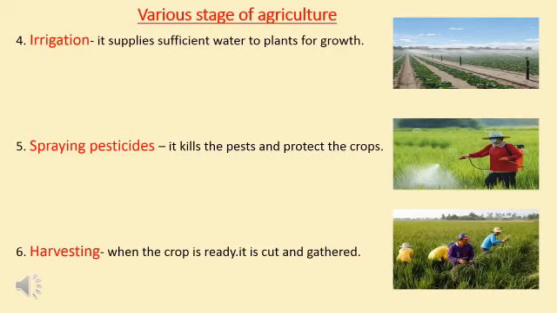Now at last, harvesting. Harvesting is the process of cutting and collecting the mature crop. Lastly, the harvested crop is stored properly so that it can be consumed later. So these are all our 6 stages of agriculture activities.